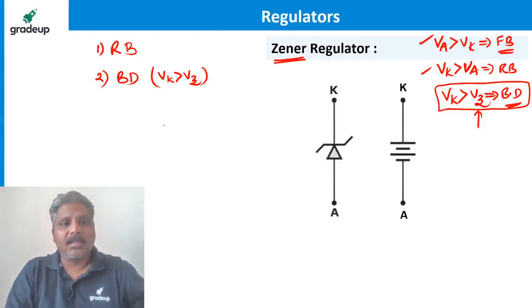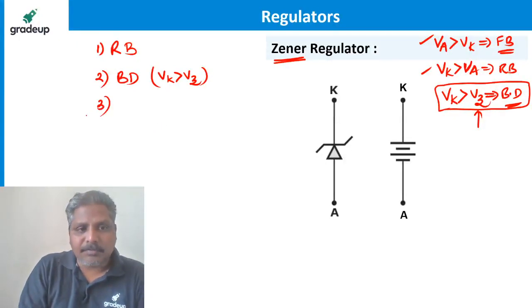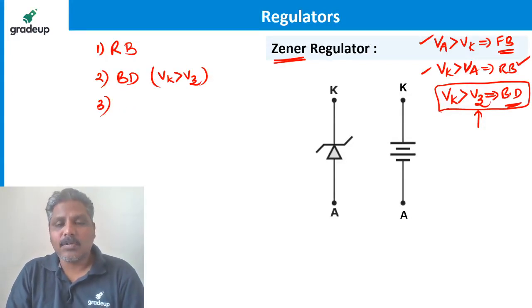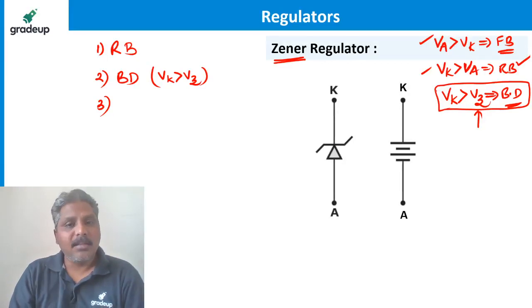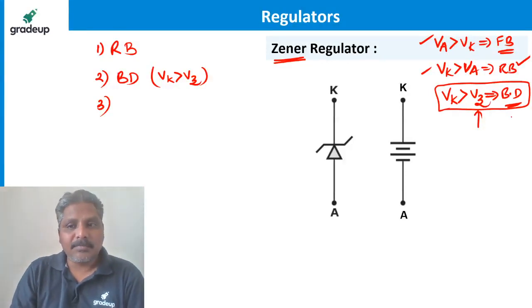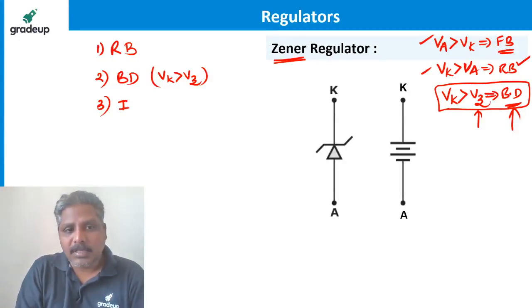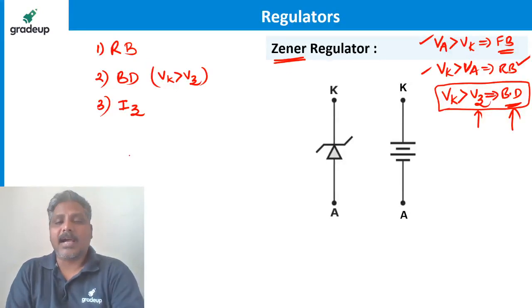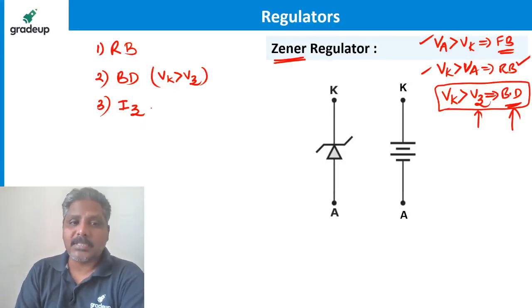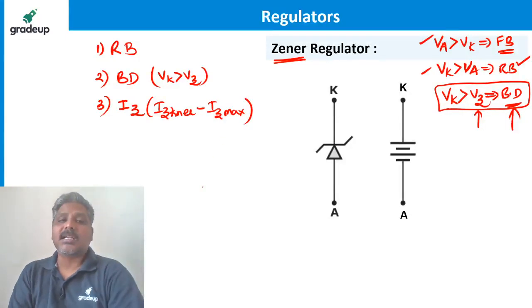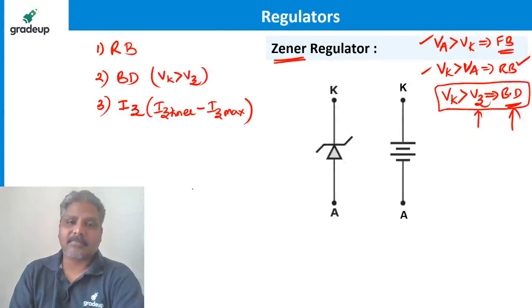Breakdown region. Fine, sir. What if the Zener is under breakdown? If Zener is under just reverse bias, there is no current flowing from cathode to anode. We know that, right? No current flows from cathode to anode. But if Zener is under breakdown, there is a current flowing from cathode to anode. That current we call IZ, Zener current. How much will it be? It can be something very, very small, which we call knee current, or it may be something very large, called maximum current. So Zener current can be anywhere in this range, right?